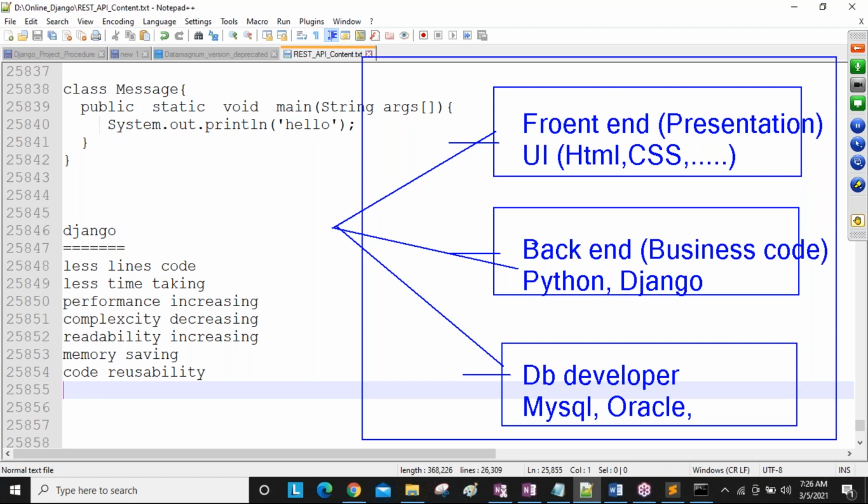So here, our main target in our Django course is this one. By following the different variations, how we develop this business code according to our requirement, and using the front end, when people send some data, how we access the data, and using our back end, how we share the data to the database. These communications we are going to do, majorly business code. So front end with the business code with database knowledge. All these things together we are going to learn. Clear?